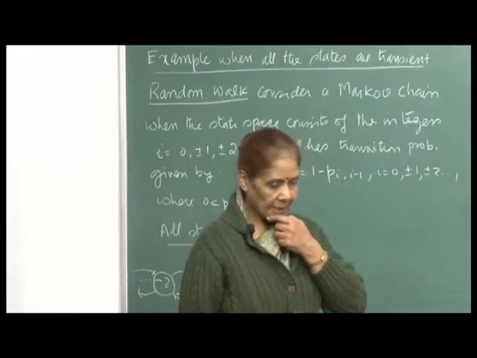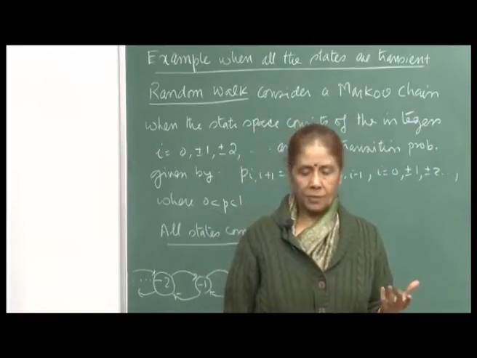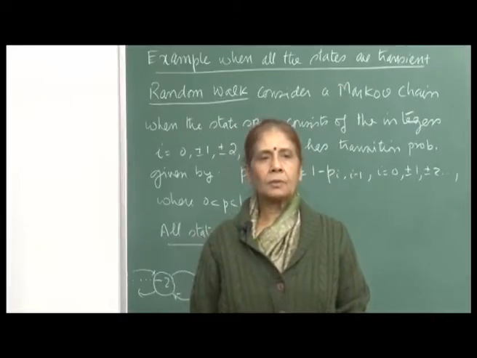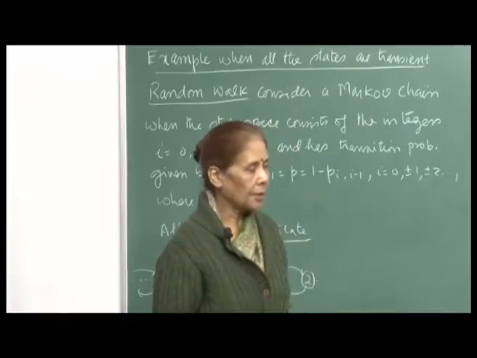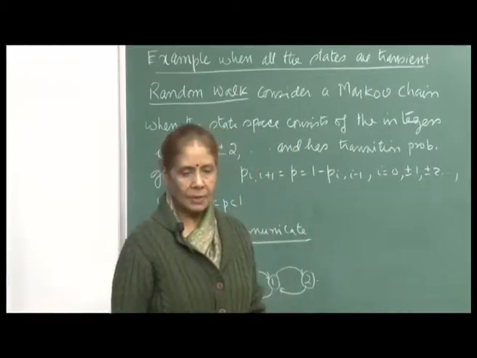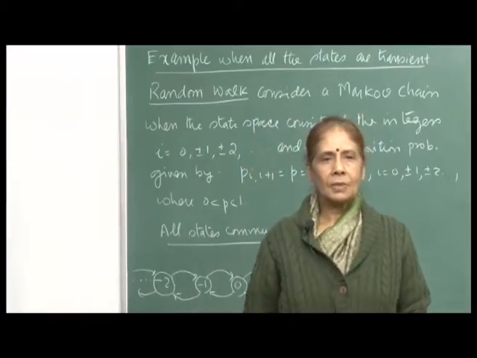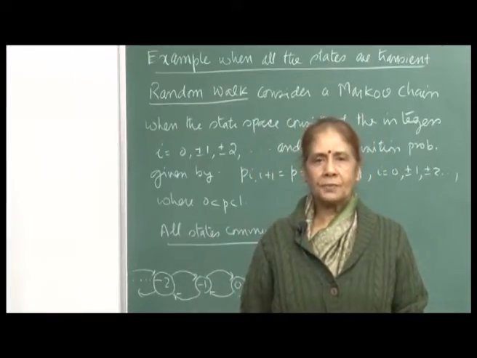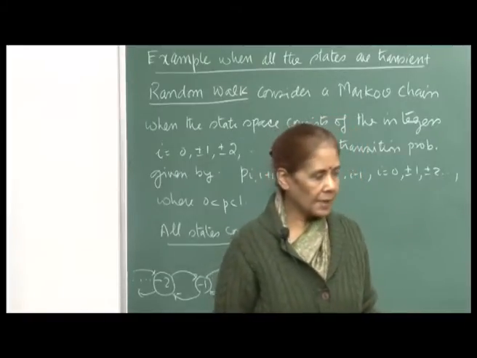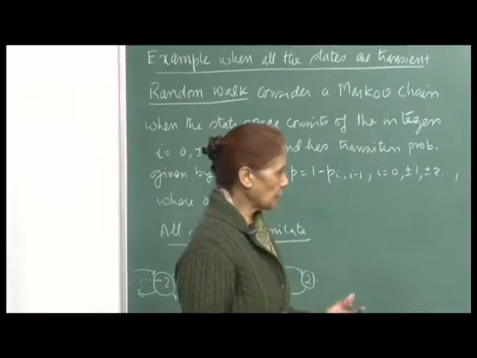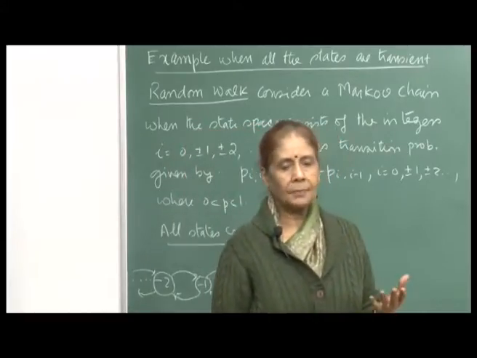So, in the last lecture I had told you that if the number of states of a Markov process is finite, then all states cannot be transient. We had argued that transient states will be visited only a finite number of times. So, if there are a finite number of states, then the process must come to an end in a finite time. But since the process has to go on, if the number of states is finite, then all states cannot be transient.